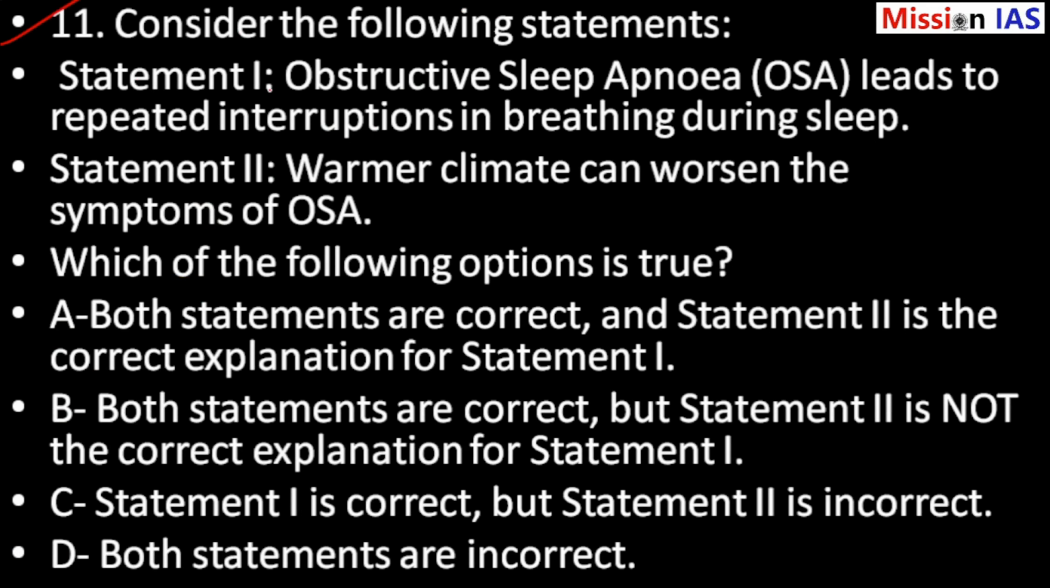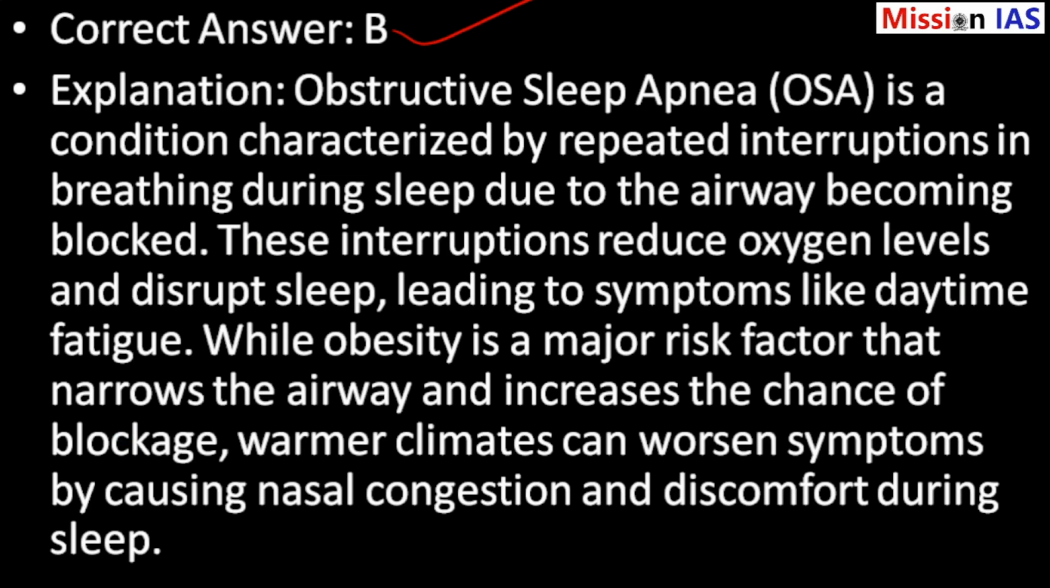Question 11. Consider the following statements. Statement 1: Obstructive sleep apnea (OSA) leads to repeated interruptions in breathing during sleep. Statement 2: Warmer climate can worsen the symptoms of OSA. Which of the following options is true? A. Both statements are correct, and statement 2 is the correct explanation of statement 1. B. Both statements are correct, but statement 2 is not the correct explanation of statement 1. C. Statement 1 is correct, but statement 2 is incorrect. D. Both statements are incorrect. Answer is option B.